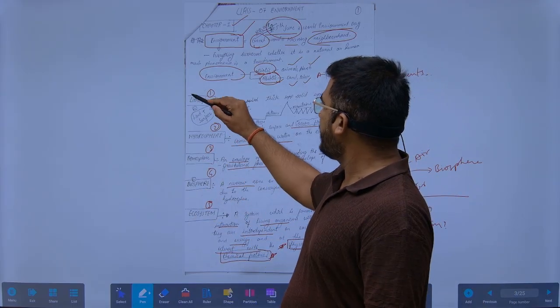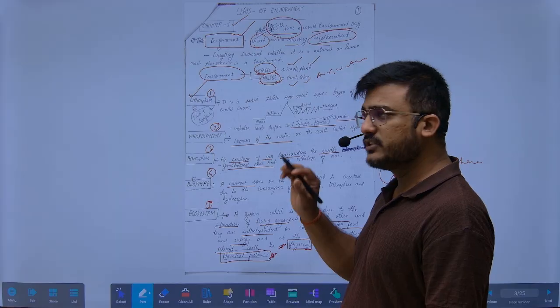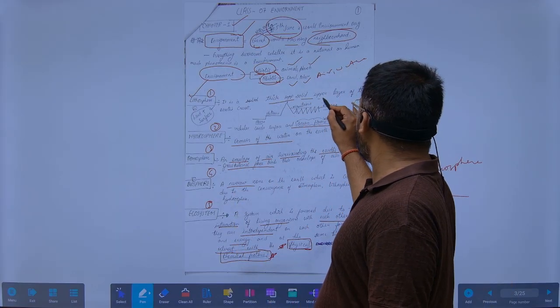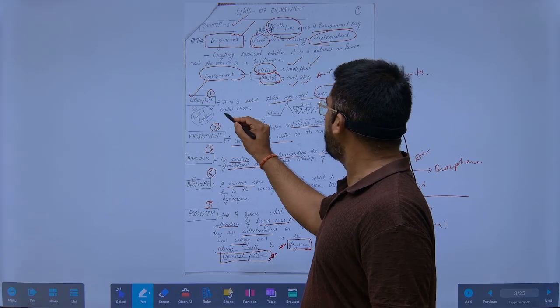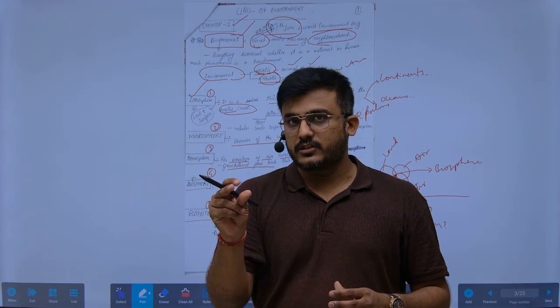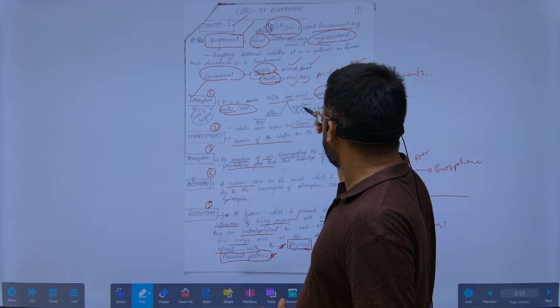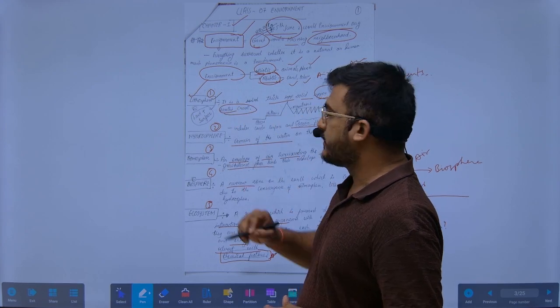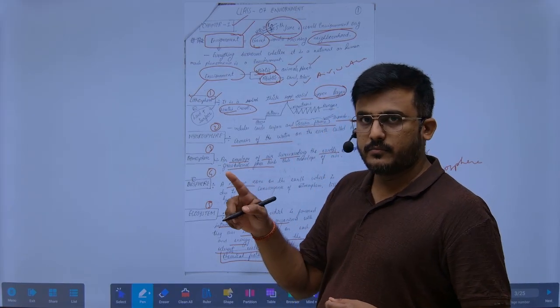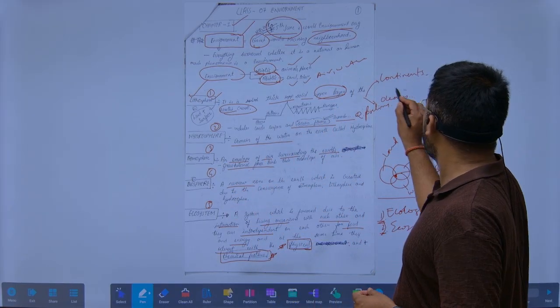Now another important thing is, what is lithosphere? The lithosphere is the thick, solid upper layer of the earth's crust. It is present not just on the continents, but we find lithosphere plates in the oceanic plates also.